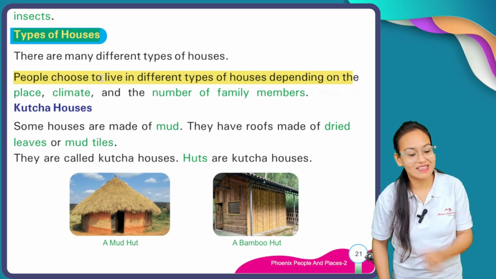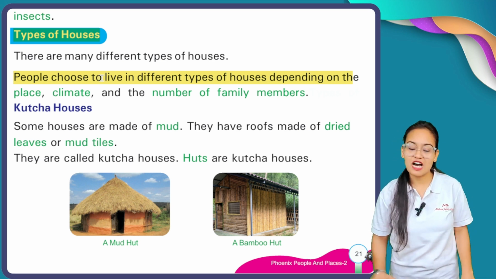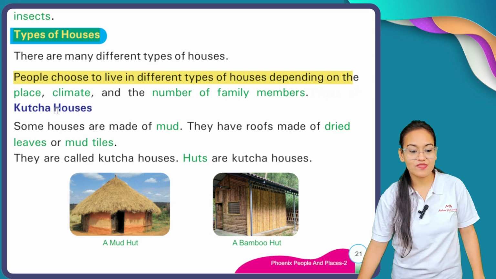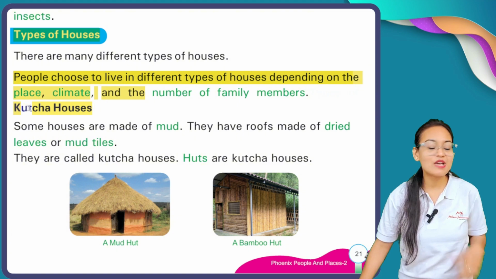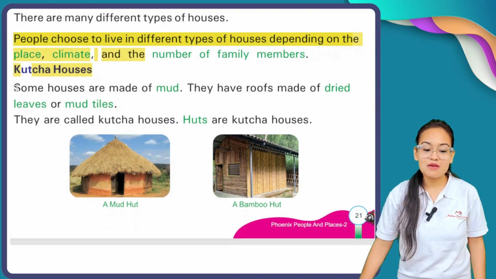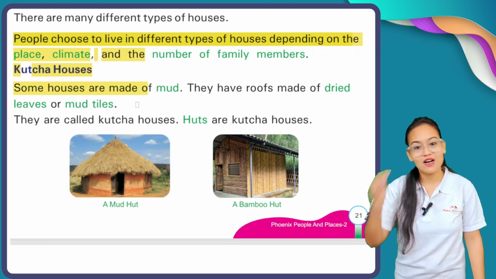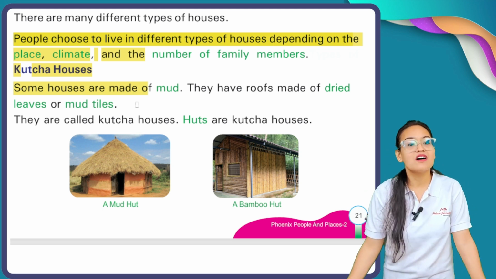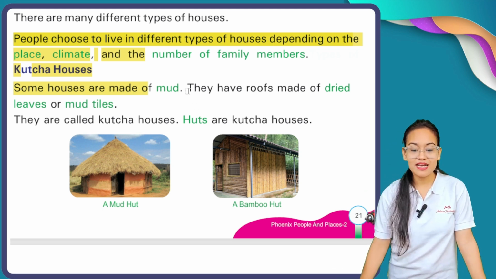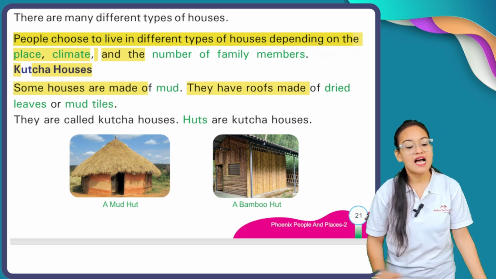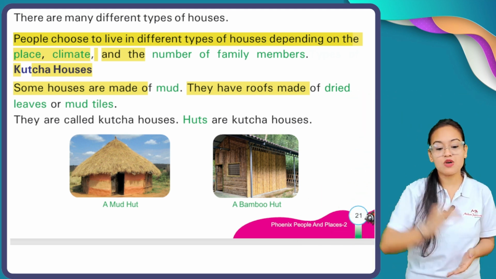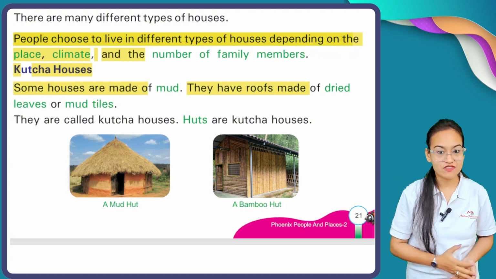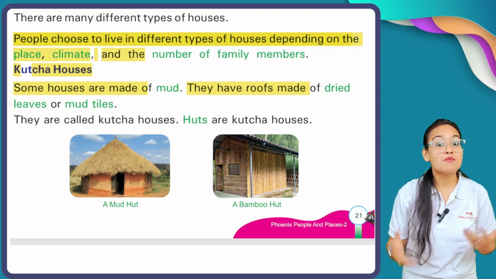So let's see. The first type of house is the kacha house. Now, what is the meaning of kacha house? Some houses are made of mud. They have roofs made of dried leaves and mud tiles. Kacha houses are made of mud, and the roofs of those kacha houses are made of dried leaves, the leaves which are dried up, and mud tiles.